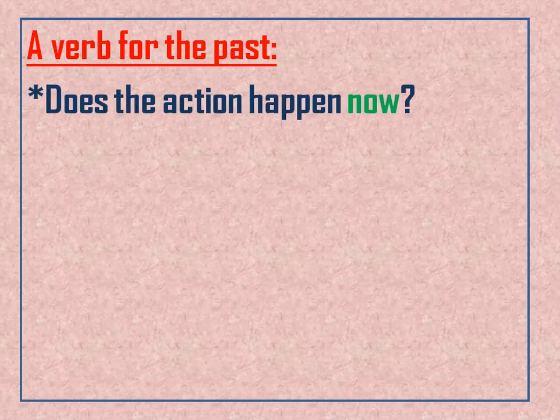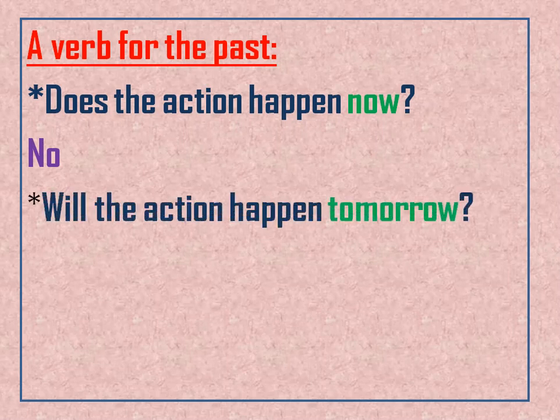You ask yourself these questions to know what is a past. Does the action happen now? Now, I'm talking about now. Something that happens now? No. Will the action happen tomorrow?